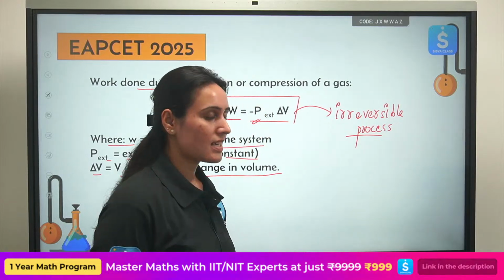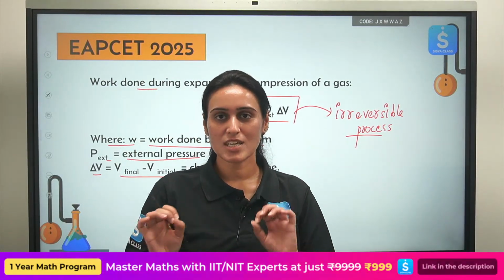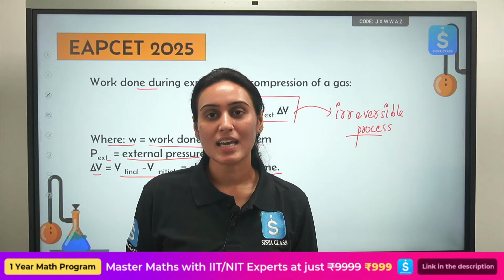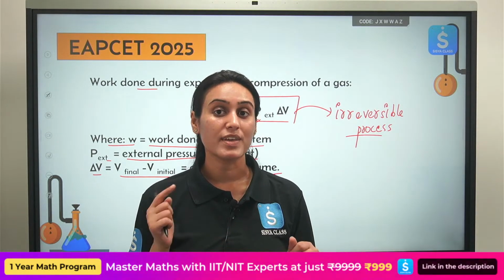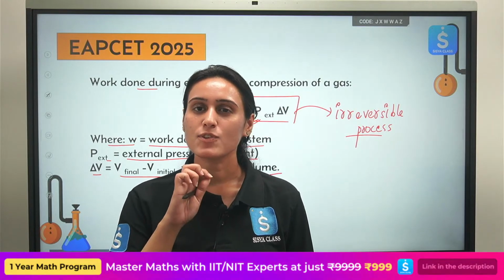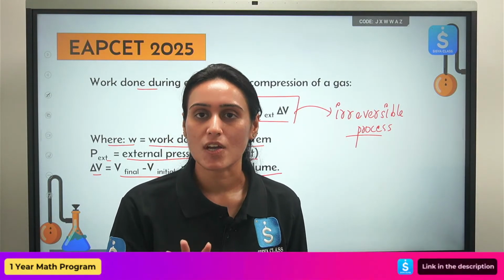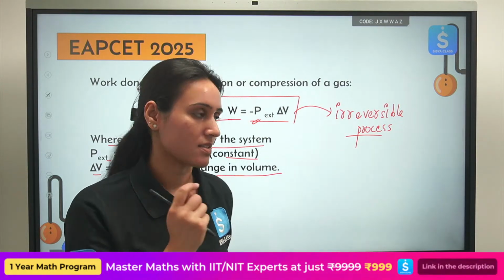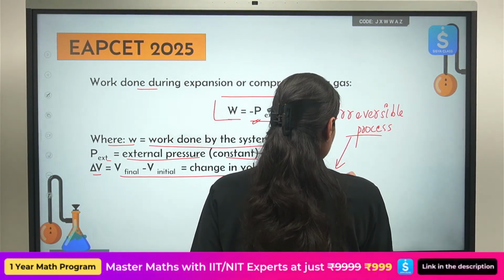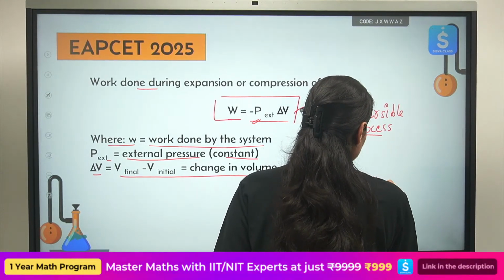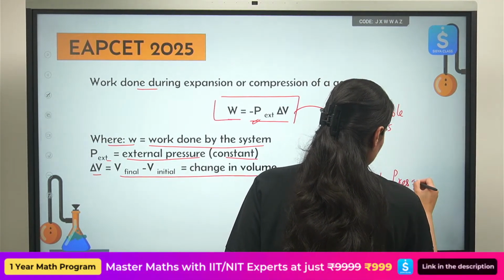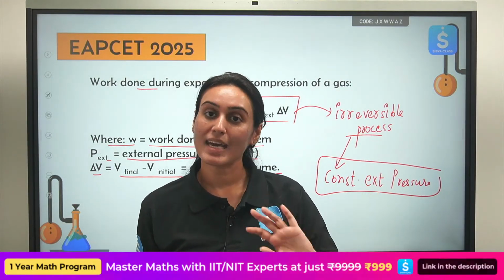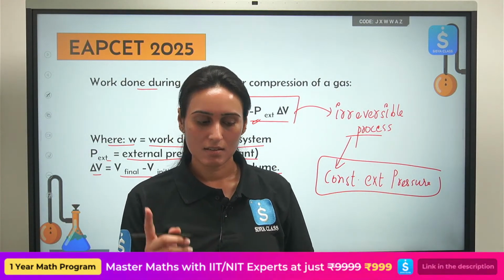If the examiner is very helpful, he or she will write it in the question itself to please calculate it for an irreversible process. Otherwise, how are we going to decide? If you see constant external pressure, you have to remember we are talking about an irreversible process, and this formula we have to use. So constant external pressure is our hint. Okay, see the next part.